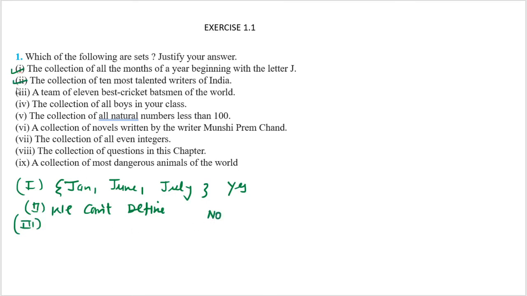The third part is here: a team of 11 best cricket batsmen of the world. Again, it is not well defined. Why is it not well defined? I can say that Sachin is the best player, but someone else is saying that Sachin is not the best player, Brian Lara is the best player, or Virat Kohli is the best player. So we cannot define this thing, so it is also no. This is not a set.